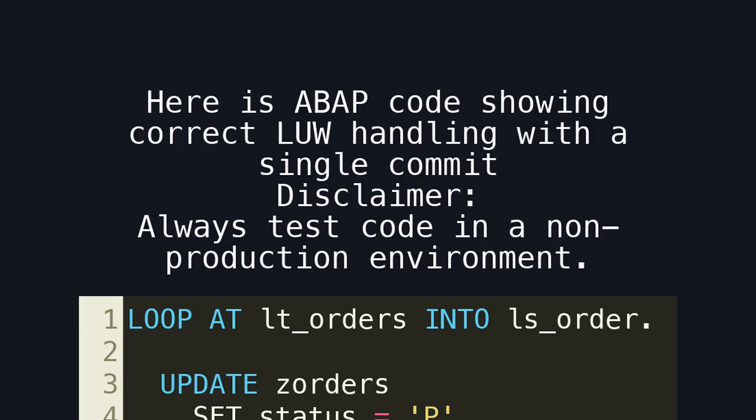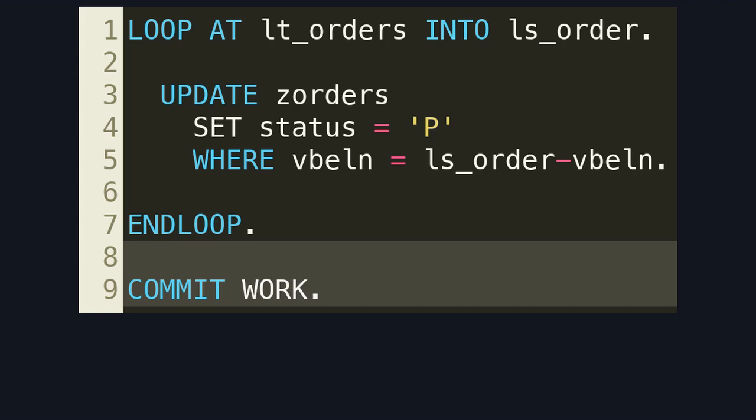Here is ABAP code showing correct LUW handling with a single commit. Disclaimer: always test code in a non-production environment. Here is the correct placement. The commit occurs only after all updates succeed, preserving transactional consistency.